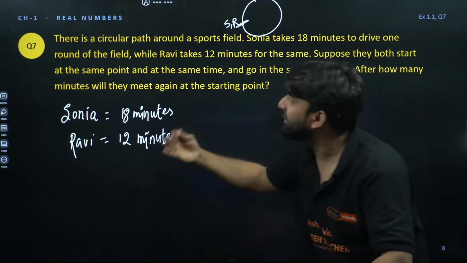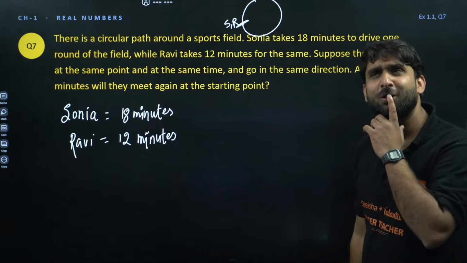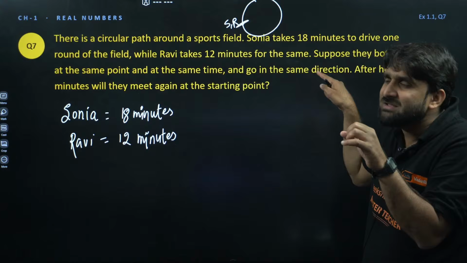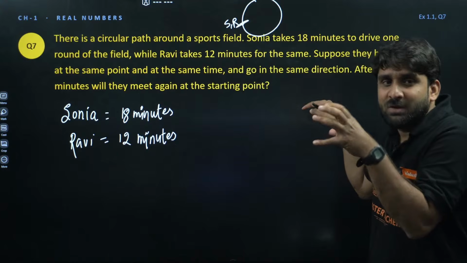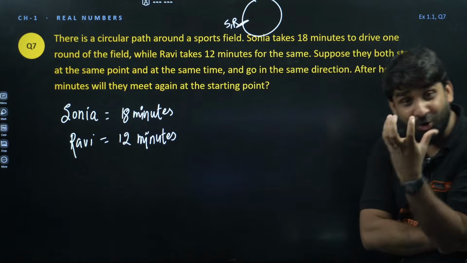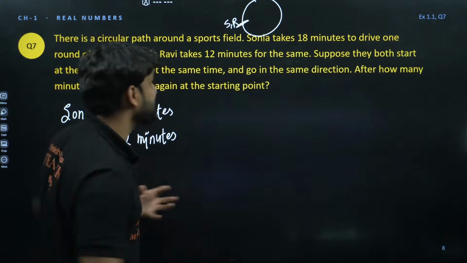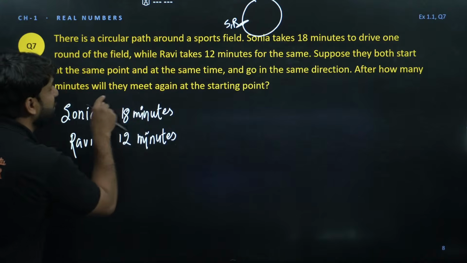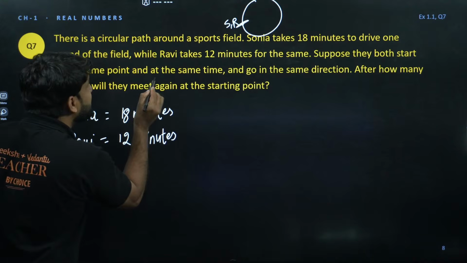After how many minutes will they meet again? It means the question is asking the number which can be divided by this and which can be divided by this. The common number. Because the question is asking after how many minutes will they meet again?